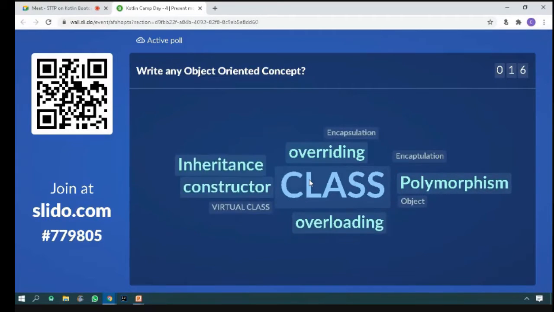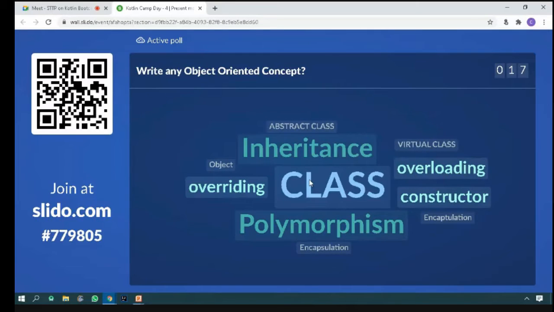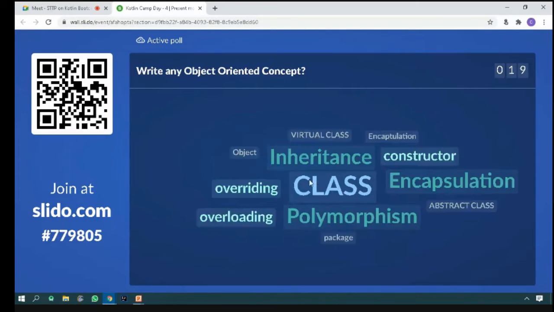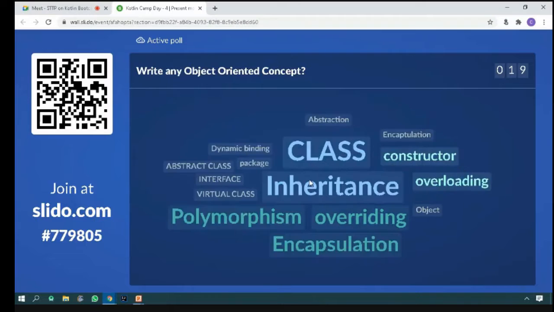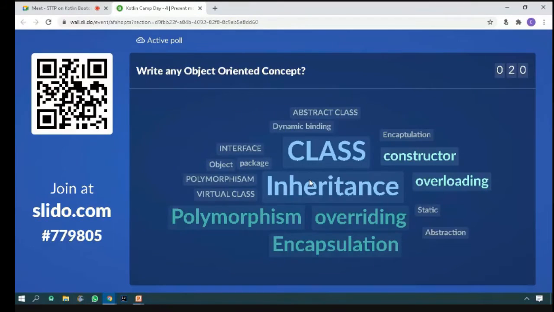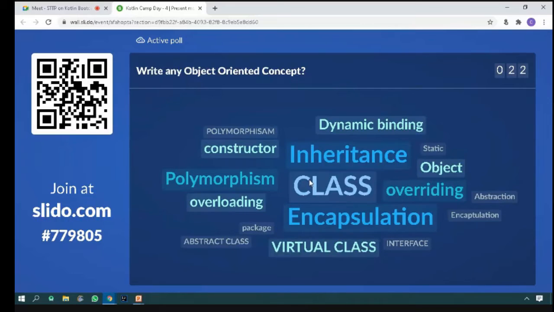Because we will try to cover these kinds of concepts within 3 days. Yes, abstract class, virtual class. Good, good. So people are most enthusiastic to learn about these kinds of things. Yes, dynamic binding. Okay. Good things. So you know something very well regarding object-oriented concepts.